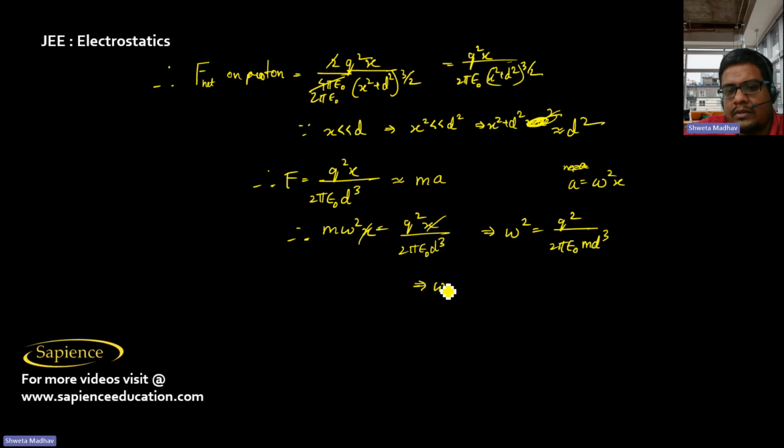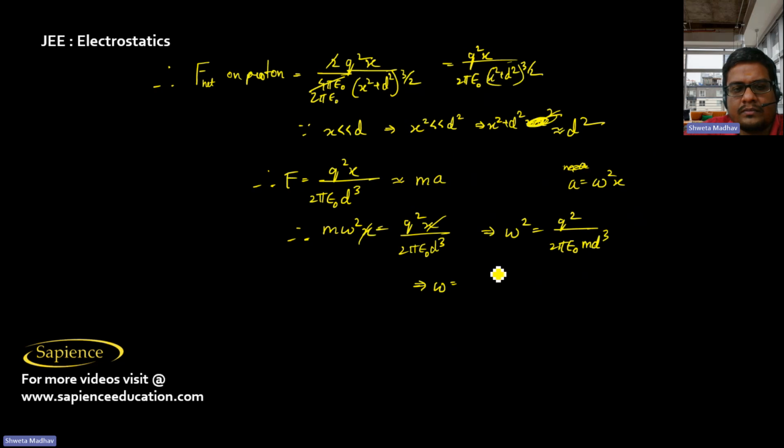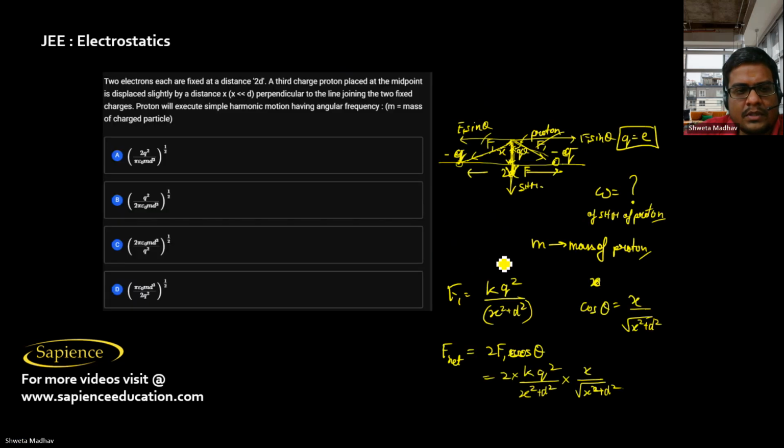Therefore omega will be equal to q square by 2 pi epsilon naught m d cube, whole power half. So this option is the correct answer.